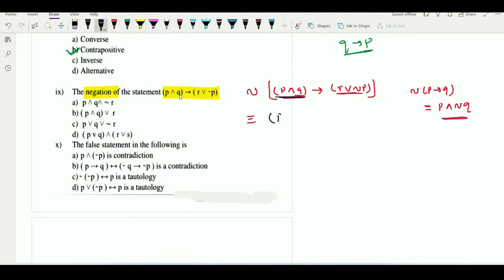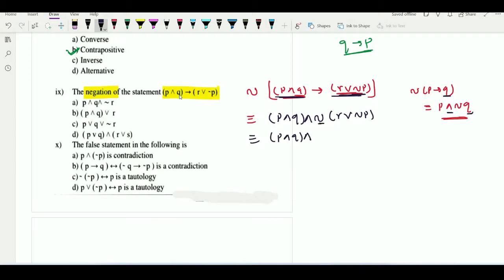According to this result, first write down P as it is. P as it is means what? P and Q as it is. Again, and negation of Q. Q means what? The second part, that is R or negation P. So here keep the first part, P and Q, as it is.